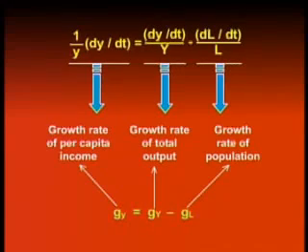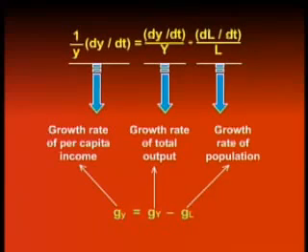Similarly, on the right hand side, we have g capital Y minus g capital L. And this establishes the simple but powerful relationship between the growth rates of per capita income and the growth rate of total income and the growth rate of the population.